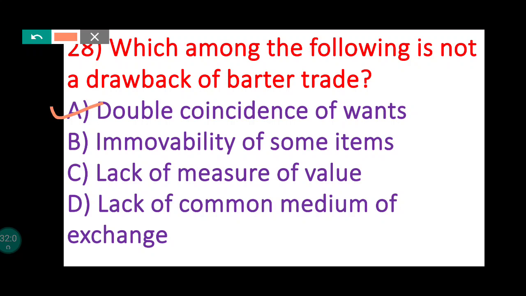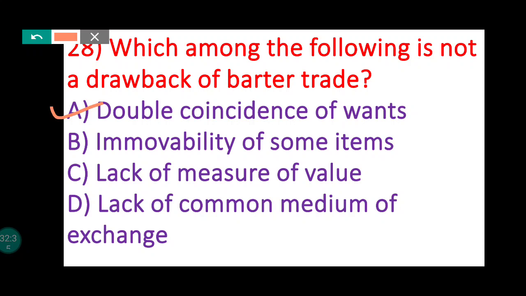See the other options: immovability of some items. Yes, that is a drawback. Some items are bulky to transport, tough to transfer from one place to another. Lack of measure of value, like it was hard to decide how much quantity of one commodity to be exchanged for another commodity.